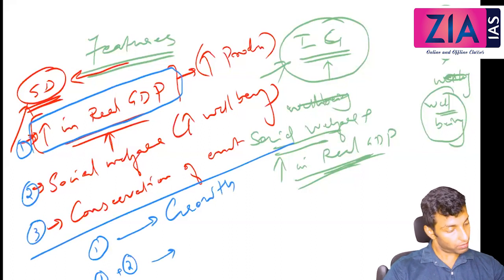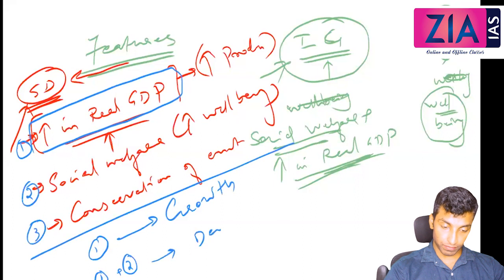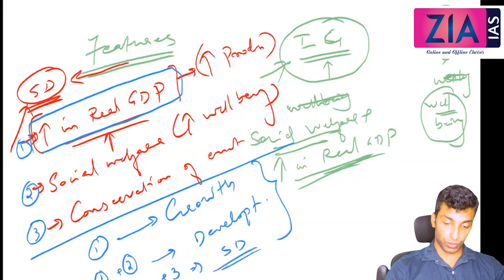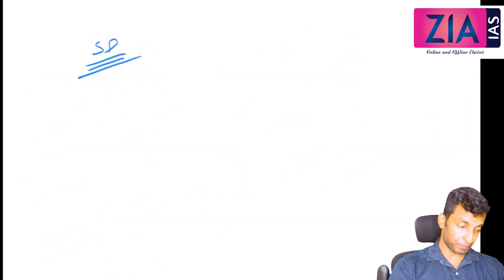Inclusive development. Okay. 1 plus 2 plus 3, that is sustainable development. So I hope this is clear. So now just write dimensions of sustainable development. Dimensions.